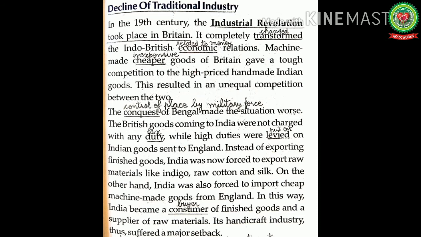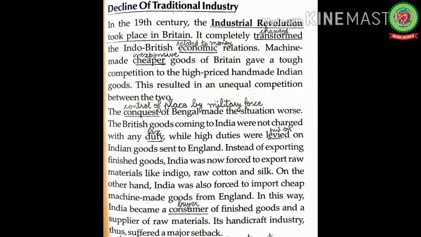In 1717, the company got the right to import and export British-made goods without paying any customs duty or taxes from the Mughal Emperor Farrukhsiyar. However, the company's employees misused this right and carried on illegal private trade for which they did not pay trade taxes or duties. This resulted in an enormous loss of revenue for Bengal. So the condition of Bengal worsened.